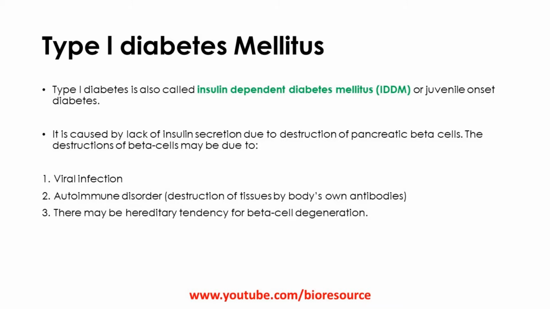So we have seen that diabetes mellitus can be of two types, type 1 diabetes mellitus and type 2 diabetes mellitus. And type 1 diabetes mellitus is caused by the lack of insulin secretion, which is due to the destruction of pancreatic beta cells. The pancreas is destroyed either due to viral infection, autoimmune disorder or due to heredity.